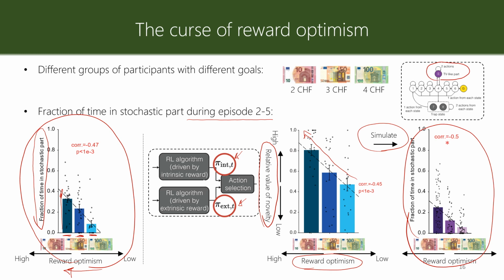As we saw in the comparison of the original paper of Burda et al. using surprise seeking, and the paper of Pathak et al. 2019, decreasing the value of surprise seeking stopped the catastrophic consequence of surprise seeking in the presence of the noisy TV. And here we see a similar thing: if we decrease the value of novelty, the agent spends much less time in the stochastic part of the environment.